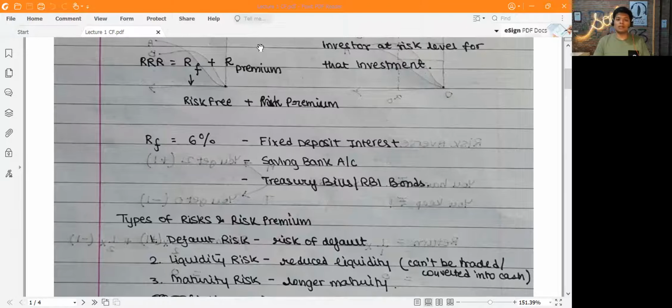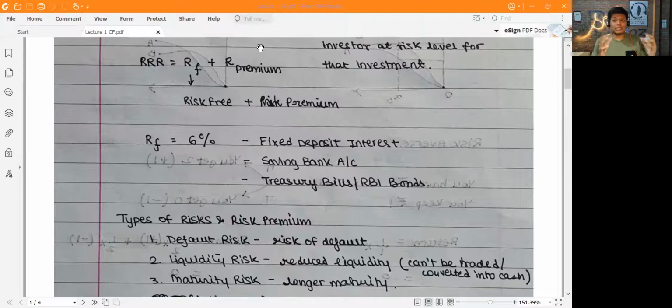Second one is liquidity risk. Now liquidity risk is, so let's say there are two instruments. Both instruments, in fact, are giving you 8% return, and one instrument has a lower liquidity. It means that let's say it cannot be easily traded. The meaning of the word liquidity is that it cannot be easily converted into a known amount of cash, right? So let's say there's no market for that bond.